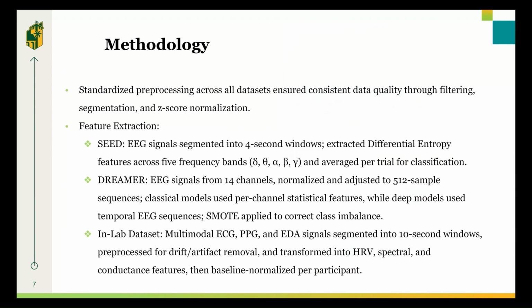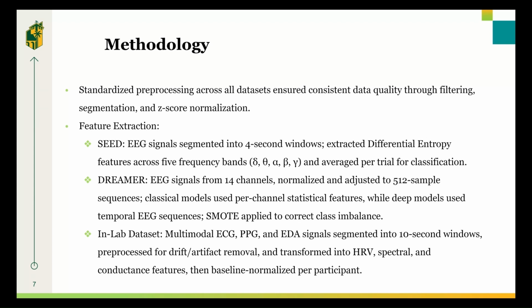Our methodology followed two main phases. First, we applied standardized preprocessing across all three datasets. This was crucial for ensuring consistent data quality and involved filtering, segmentation, and z-score normalization. Second was feature extraction, which we had to tailor for each dataset. For SEED, we used the provided differential entropy features, which were extracted from 4-second windows across 5 EEG bands and then averaged per trial. For DREAMER, we used a branched approach.